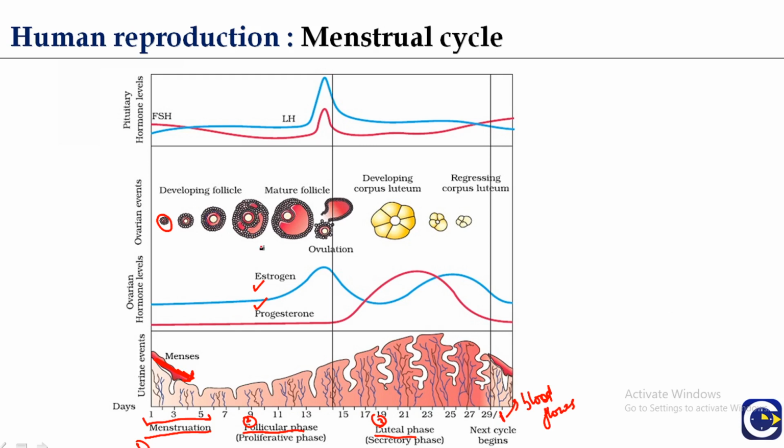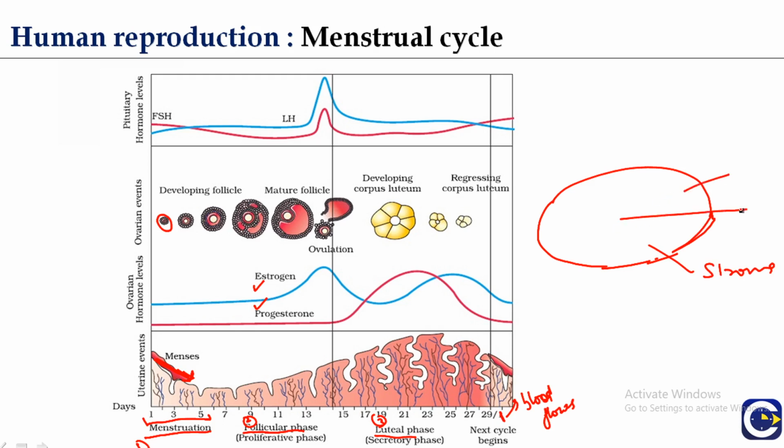So in part 3 or part 4, you may find the detailed structure of the ovary. The ovary has a shape like this. This is the stroma of the ovary, this is the ovarian cortex, and this is the ovarian medulla. In this part of the ovary, follicles are present: primary follicles, secondary follicles, and mature follicles. The mature follicles are the ones which have the ovum inside, and they are ready to release the ovum by the process of ovulation.